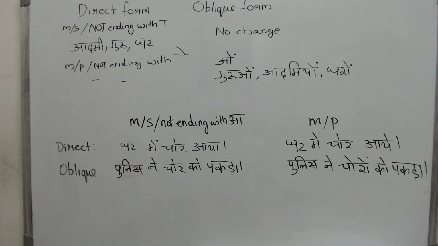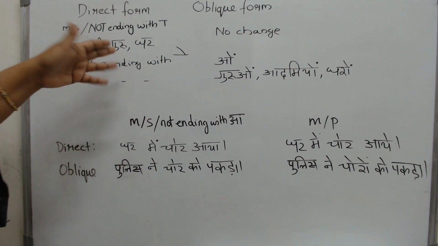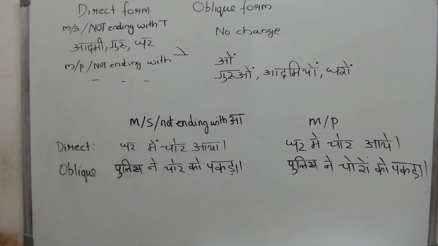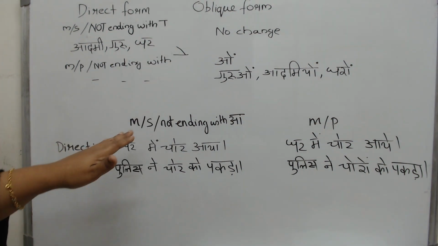What if your word ends with an E ki matra? Aadmi, vyapari or darzi. And what if it ends with a U ki matra? Shatru, guru. Or what if it does not end with any matra at all? It just ends with a consonant, a vyanjan. There is no A, E, U, but it looks like this. Ghar, phal, fool, vriksh, paid. Then what happens when it is followed by a ne, se or ko? Nothing at all happens. There is no change at all. Now this is the direct form.